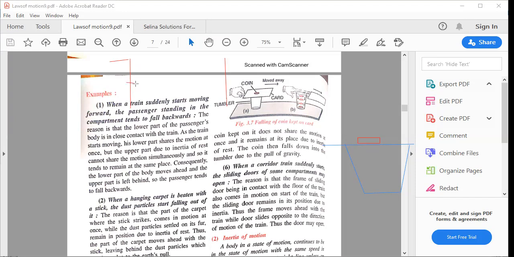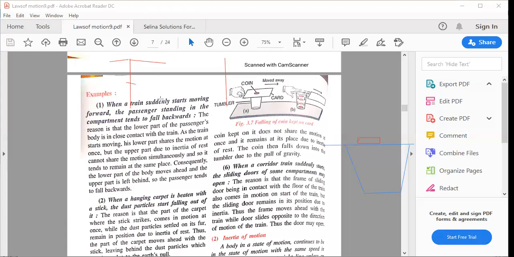सोचो यहाँ पे उन्होंने हुक करके रखा नहीं है. So what sometimes it happens, the sliding door comes out from that frame. Okay. The reason is that the frame of the sliding door being in contact with the floor of the train, it comes in motion. ठीक है, वो frame is coming in the motion.